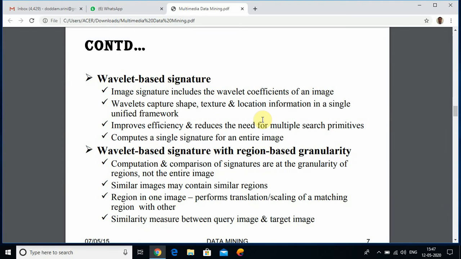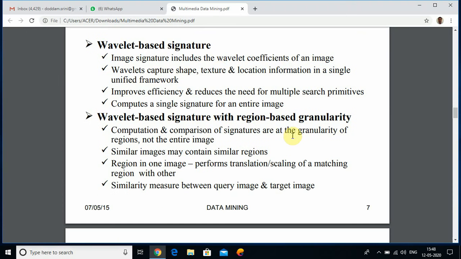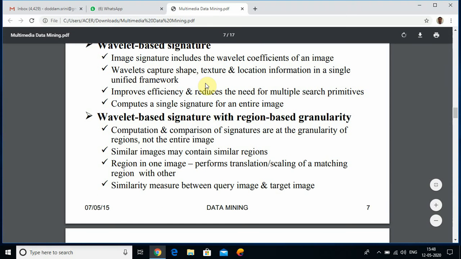Next is the wavelet based signature. Here the image signature includes the wavelet coefficients of an image. Wavelets capture shape, texture, and location information in a single unified framework. This improves efficiency and reduces the need for multiple such primitives. It computes a single signature for an entire image.